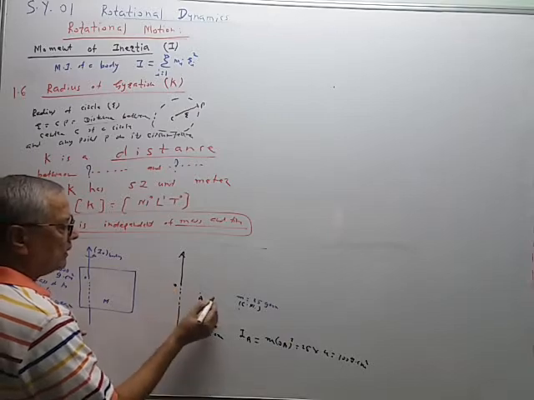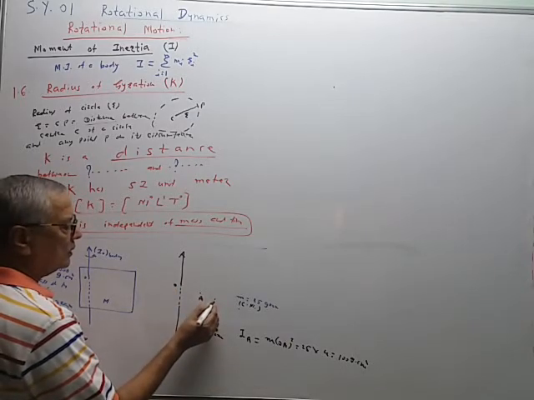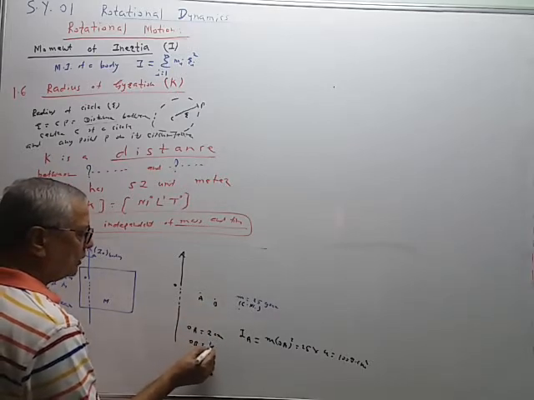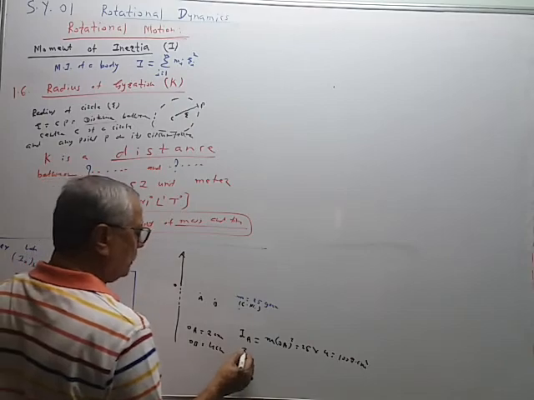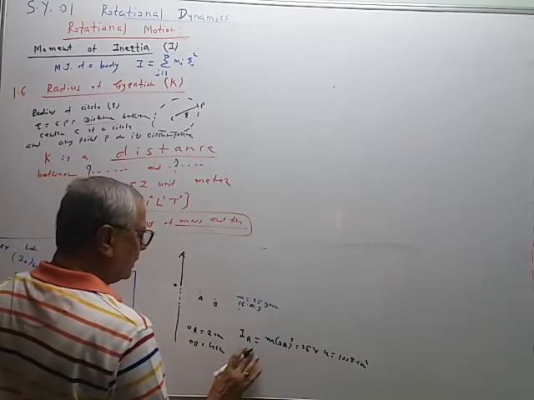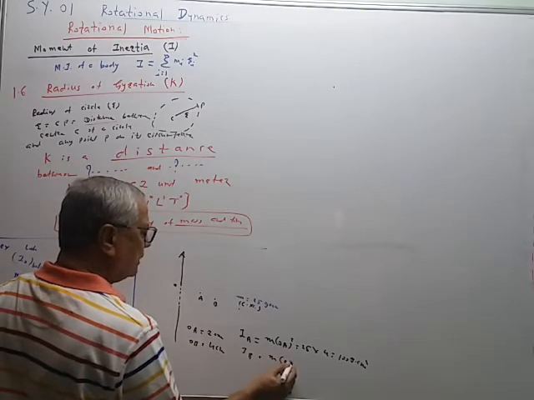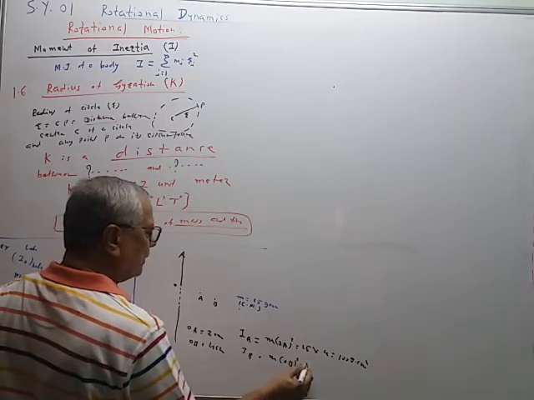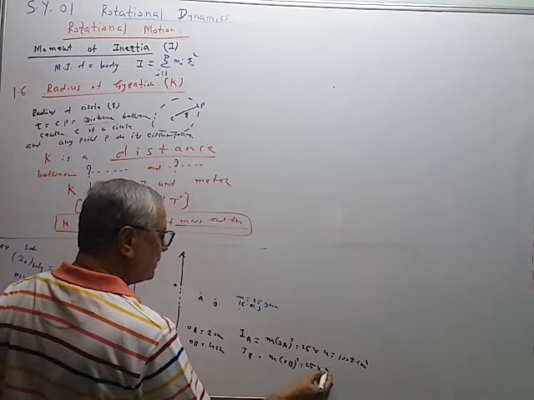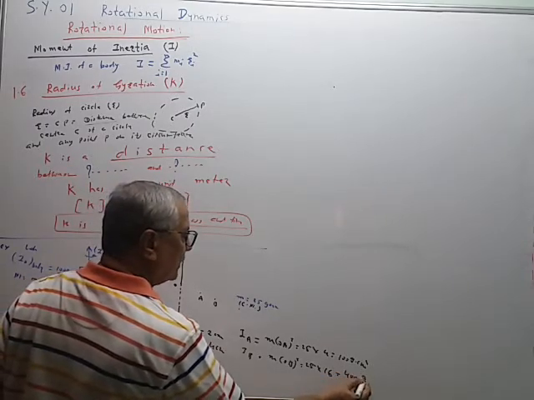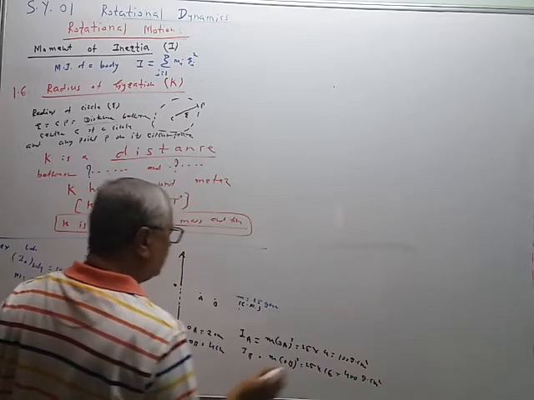Now the particle is taken here to the point B. So the distance OB is equal to 4 centimeter. So I_B is equal to mass multiplied by OB square. So 25 multiplied by 16. So that is equal to 400 gram centimeter square.